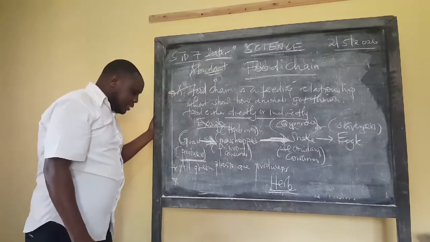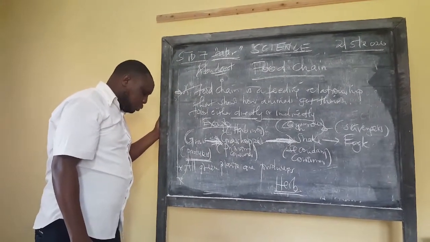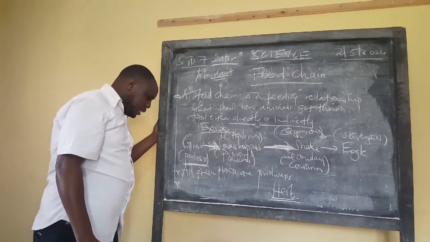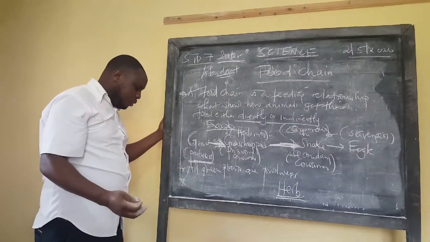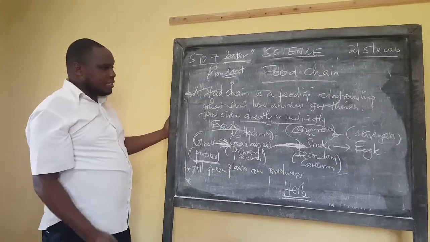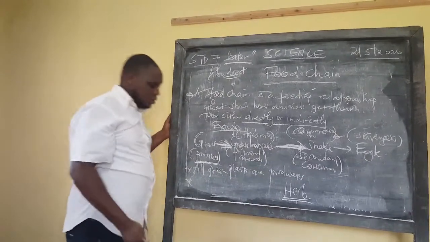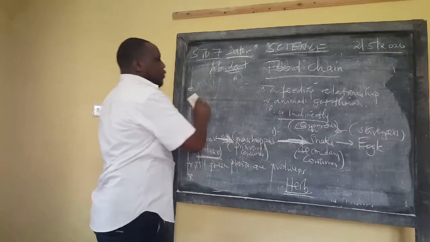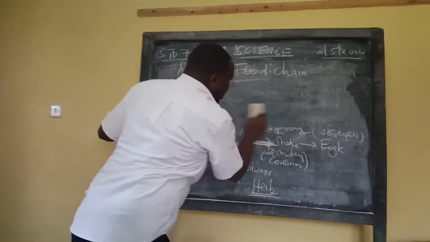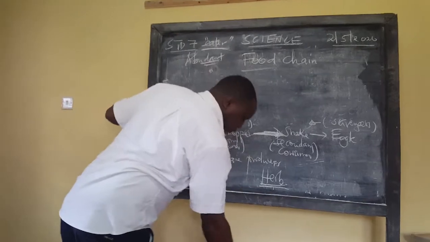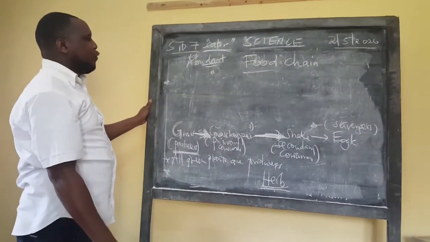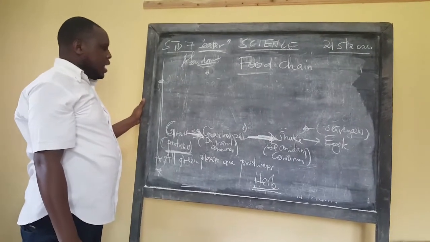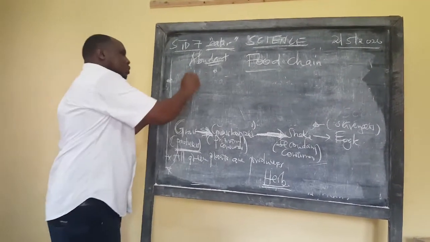Then something else I also need to mention, I've already mentioned that the scavengers feed on leftovers. The already killed is what they feed on. I want to mention something else here before I come to a second type of food chain that we'll be able to see and then explain. I want to talk about the issue of decomposers.